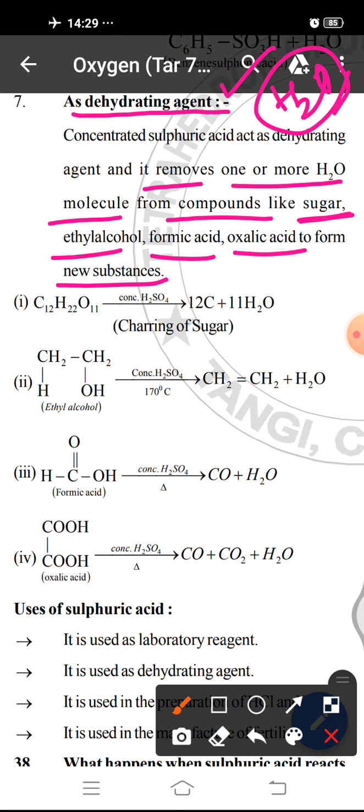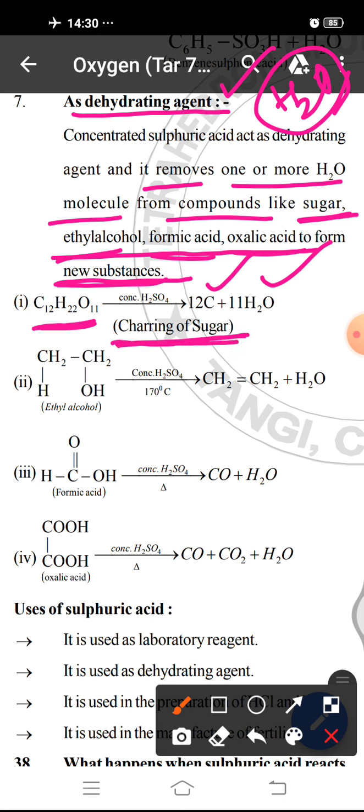So when sugar, ethyl alcohol, formic acid, or oxalic acid reacts with concentrated sulfuric acid, it removes water molecules and forms new substances. For example, sugar, C12H22O11, when it reacts with concentrated H2SO4, forms carbon and water. This reaction is known as charring of sugar.